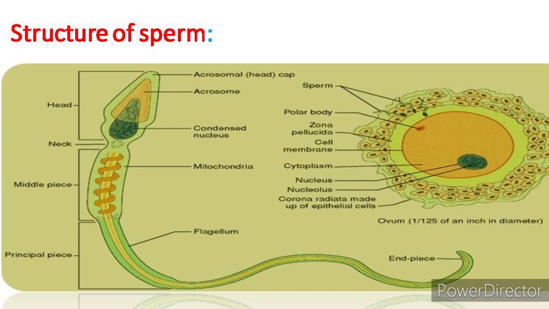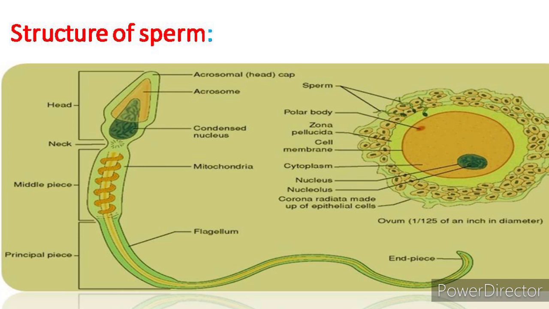The sperm is the male gamete that takes part in fertilization, and there are certain structures present in the sperm that help it penetrate inside the egg. It is divided into head, neck, and tail. There is a haploid nucleus that contains DNA, and just above the nucleus is a cap-like structure called the acrosome. The acrosome contains many enzymes that help in fertilization, and both these components are enclosed inside the plasma membrane and make up the head of the sperm.